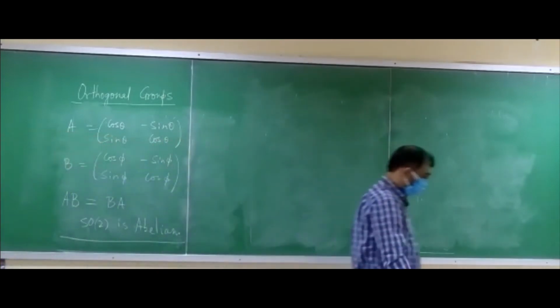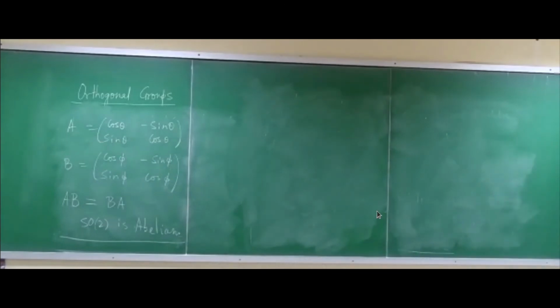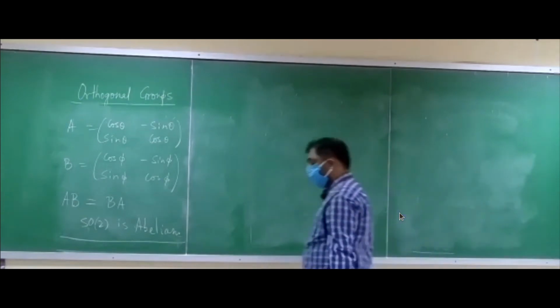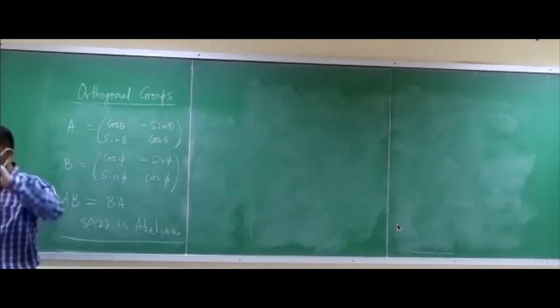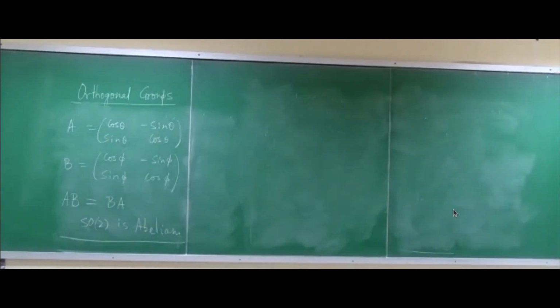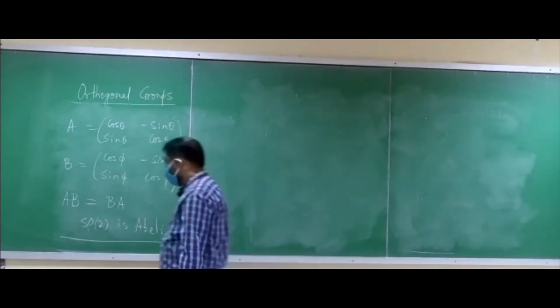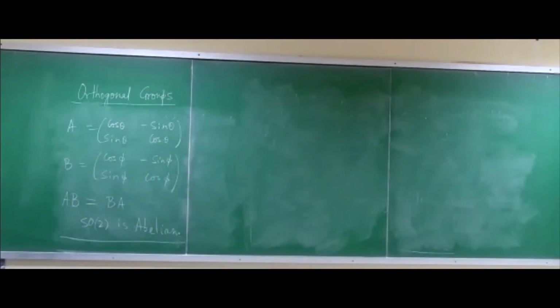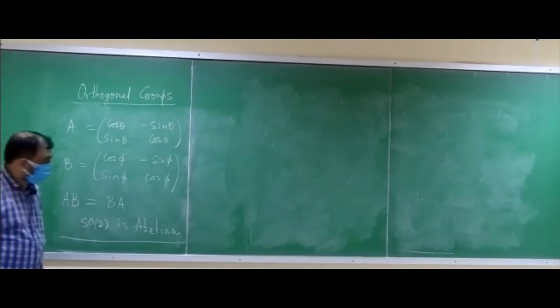Now, of course, from n equal to 2, we can go to n equal to 3. That will give you SO3, which will of course be rotation in the three-dimensional space. Similarly, SO4 and so on, SON you can do. So these are all n cross n orthogonal matrices with determinant equal to +1. But we have seen that SO2 is abelian. Now, before that, let me just ask you one thing.